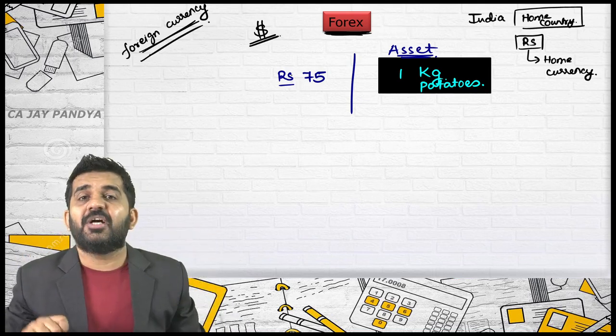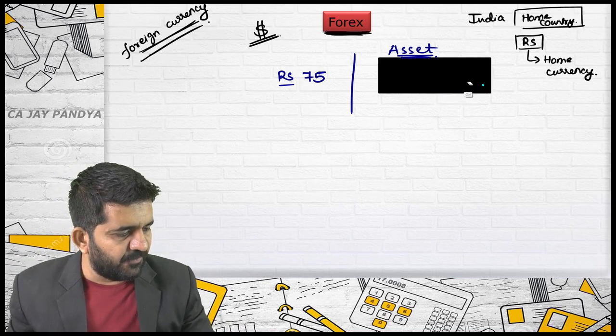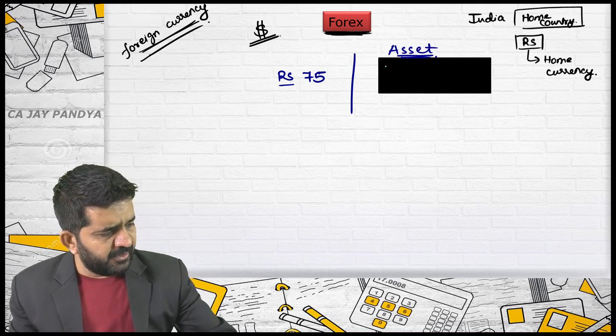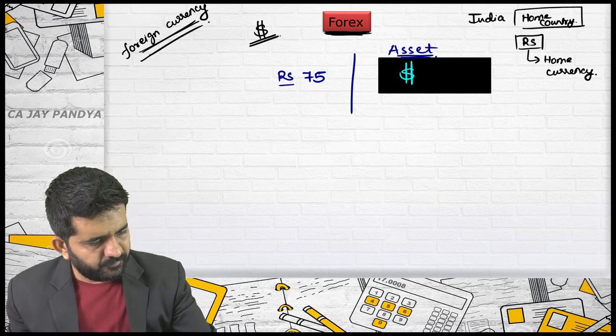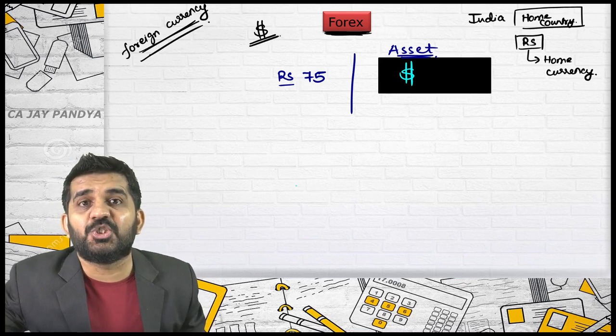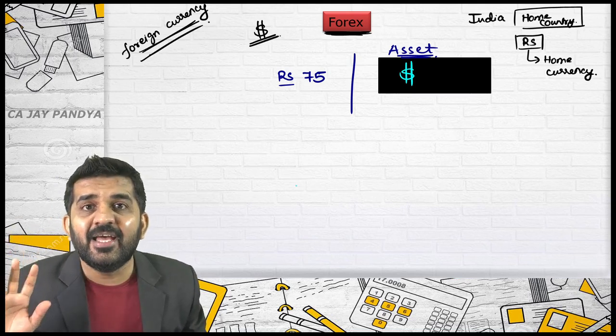Let us change the asset name. Rupees 75 per dollar. Just the asset is changing. Don't think dollar is a currency. Think dollar is an asset.